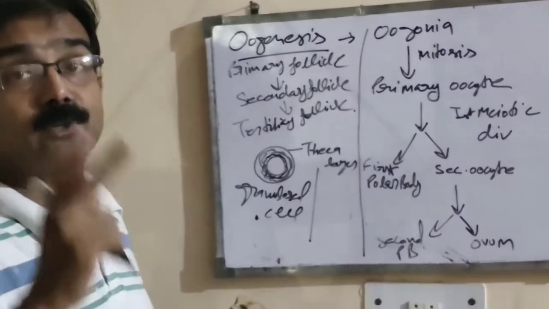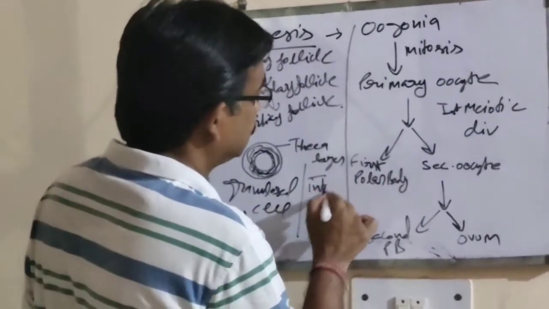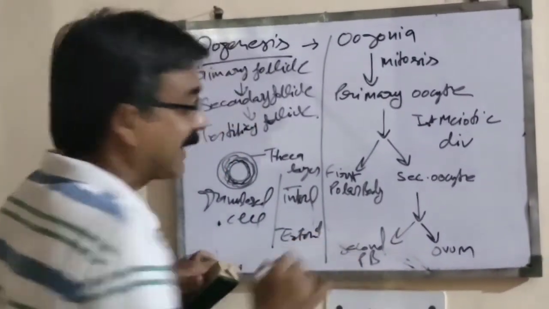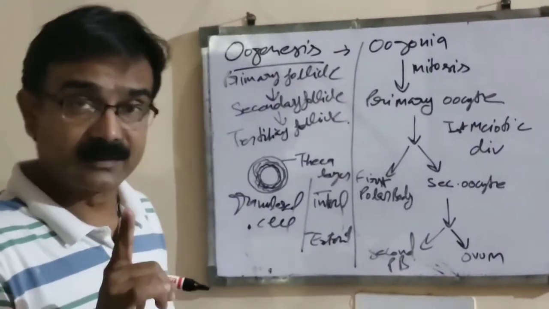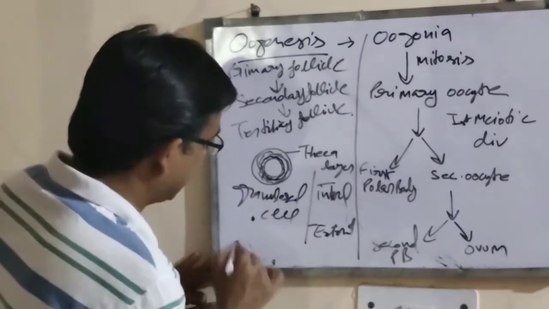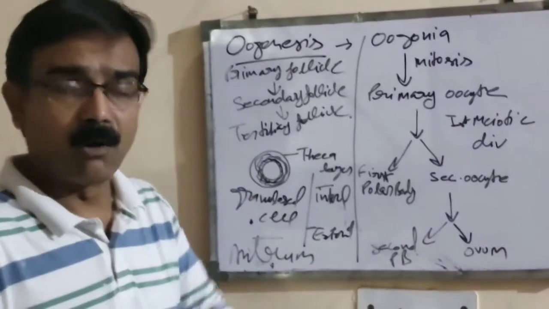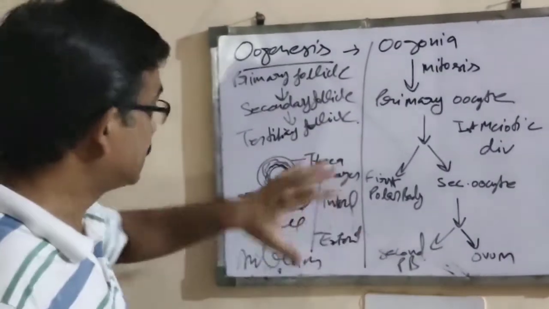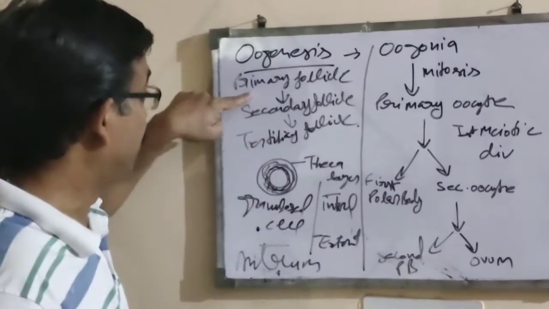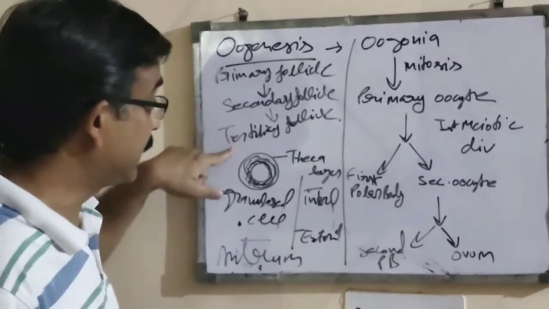The innermost is theca interna, and the outermost is theca externa. And with this, a fluid-filled cavity that we refer to as the antrum also starts to appear in them, and this is the developmental stage of the follicle, from primary follicle to secondary follicle to tertiary follicle.